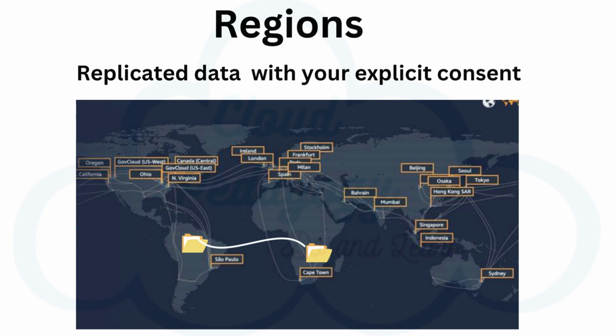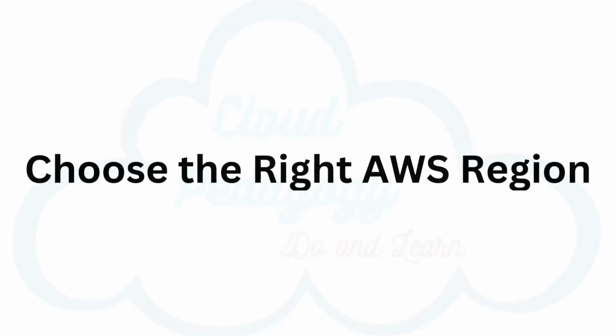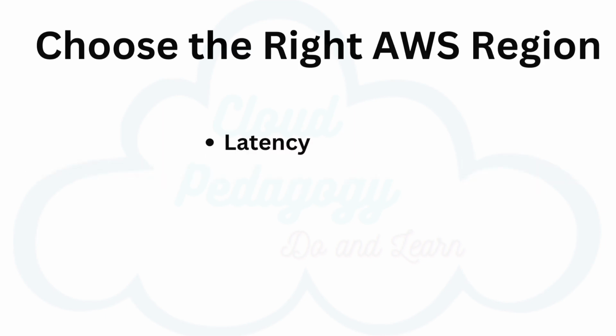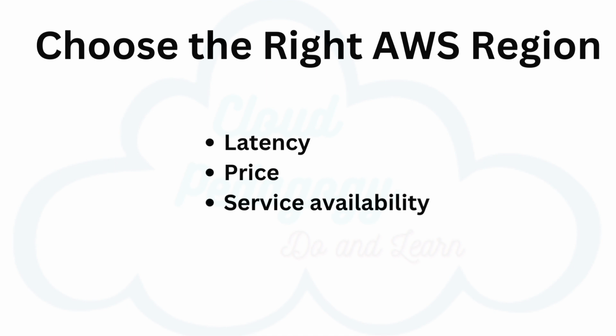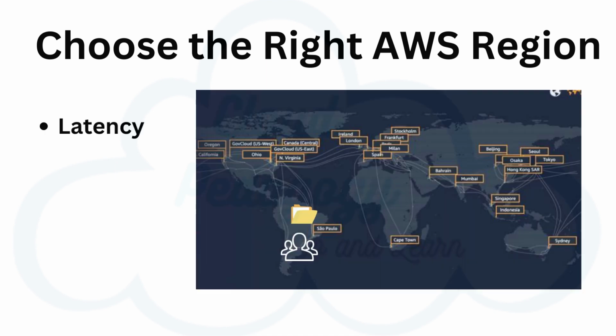That's about regions. But how do you choose the right AWS region? Consider four main aspects when you are deciding which AWS region to host your applications and workloads. First, latency. Second, price. Third, service availability. And fourth, compliance. Latency. If your application is sensitive to latency, choose a region that is close to your user base.